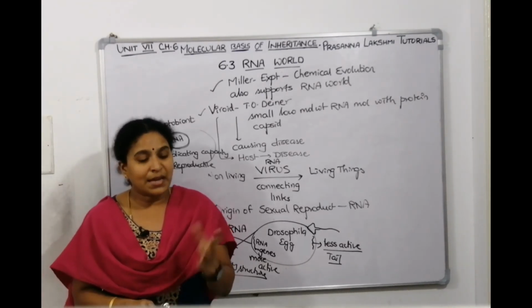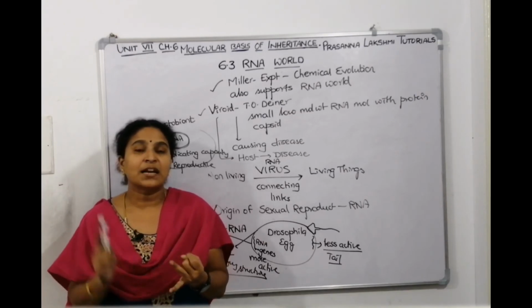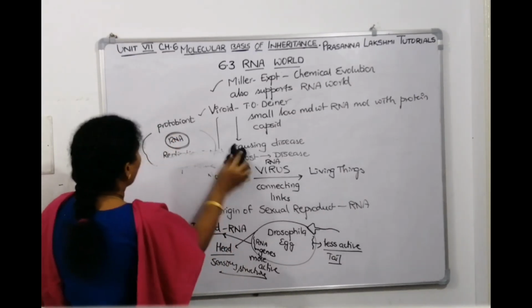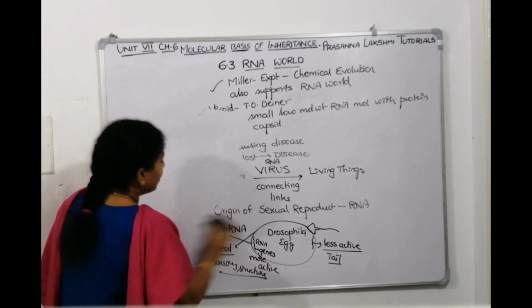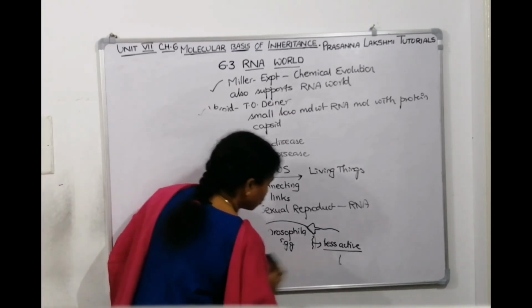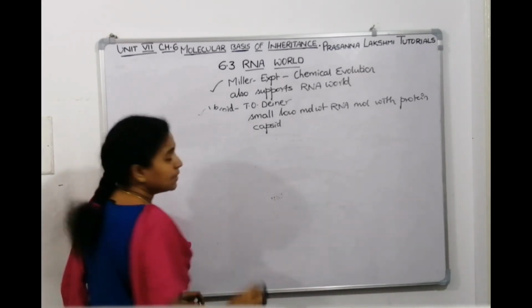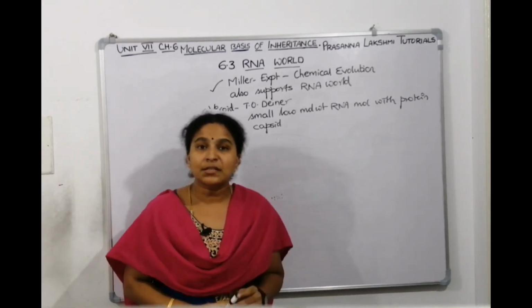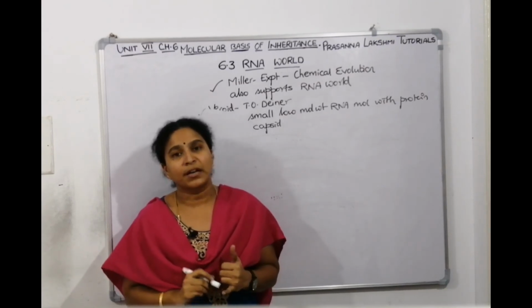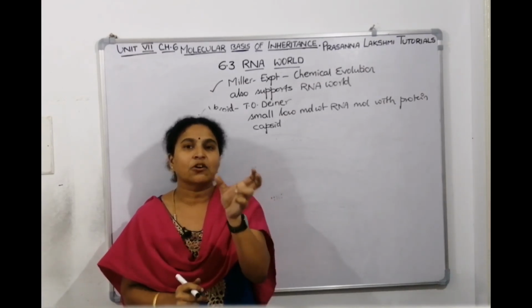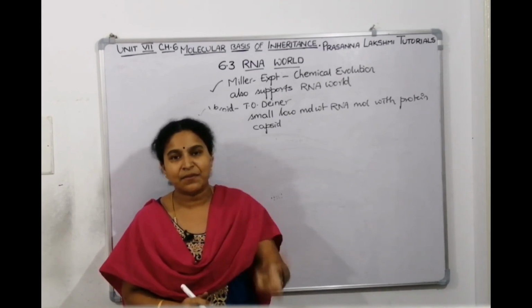So children, we have studied about DNA, we have studied about RNA. Now when we come to the main process of molecular biology, it comes with replication. In the next session, we will discuss the central dogma of molecular biology proposed by Crick, and we'll take up the first part of molecular biology, replication, and we'll start.